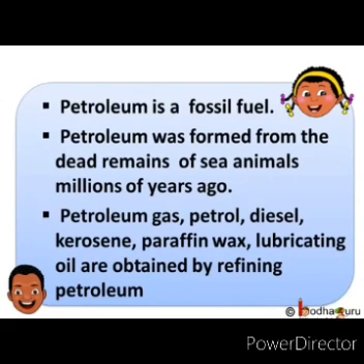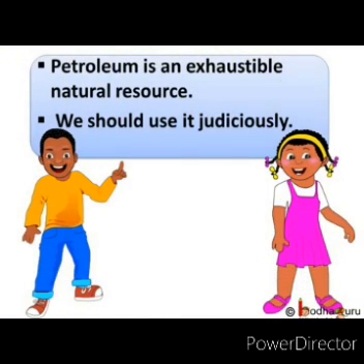To sum up, petroleum is a fossil fuel. Petroleum was formed from the dead remains of sea animals millions of years ago. Petroleum gas, petrol, diesel, kerosene, paraffin wax, lubricating oil are obtained by refining petroleum. Like coal, petroleum is an exhaustible natural resource, which means only a limited supply is available, hence we should use it judiciously. That's all for now.